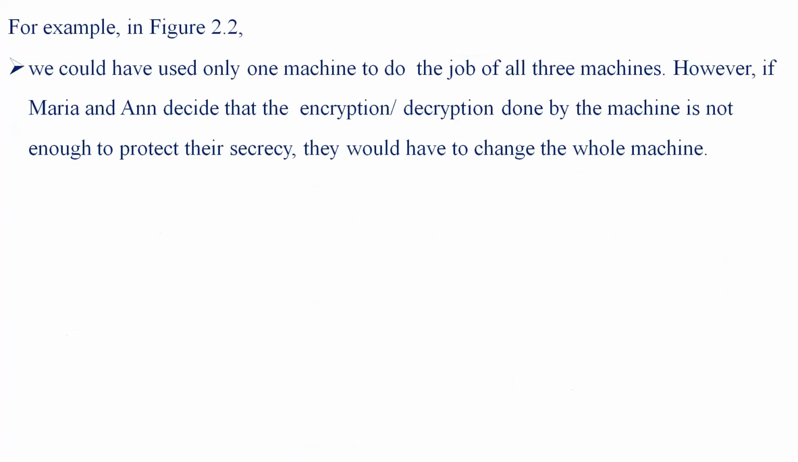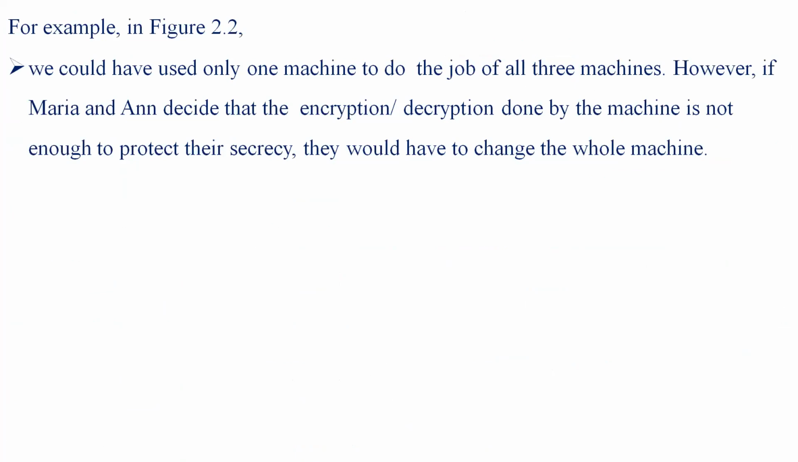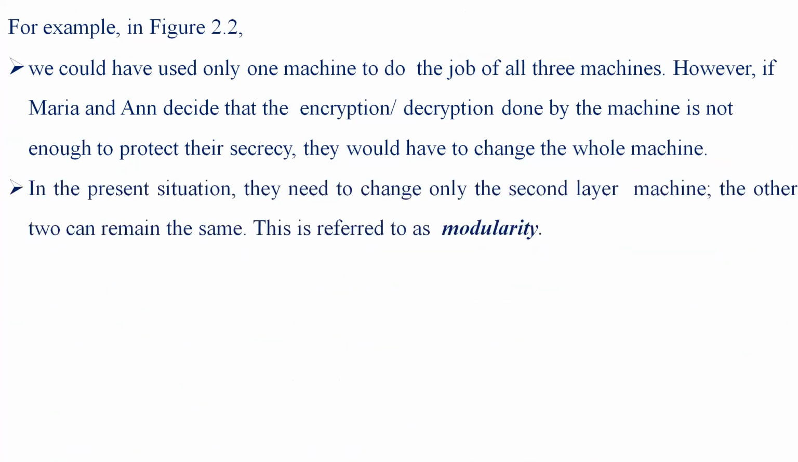For example, in this figure, we could have used only one machine to do the job of all the 3 machines. However, if Maria and Anne decided that the encryption and decryption done by the machine is not enough to protect their secrecy, they would have to change the whole machine, right? Let's see what the rule is in that situation.